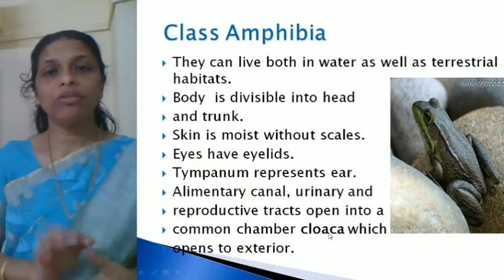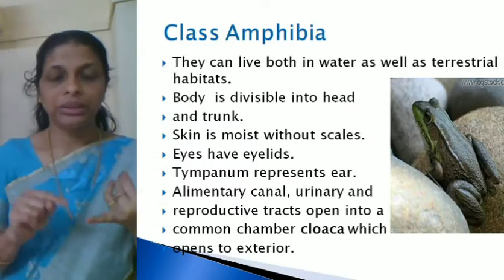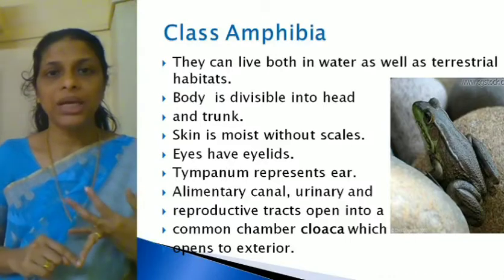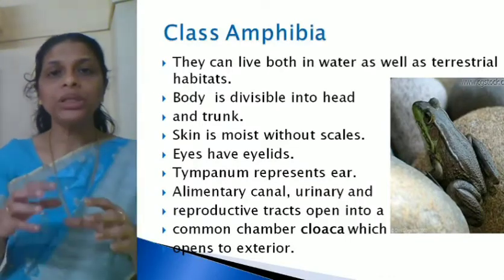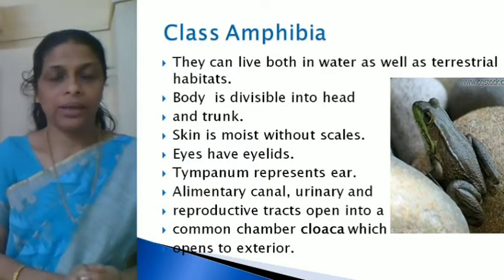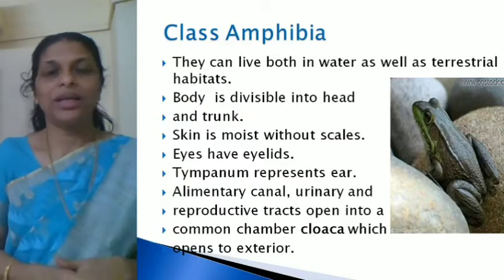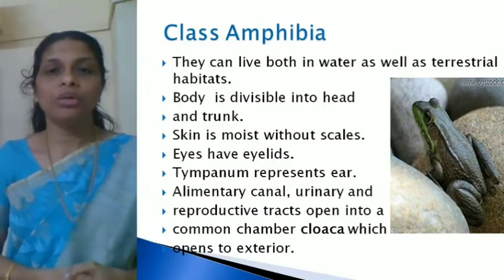Cloaca is a unique feature found in amphibians. What is that? The digestive tract or the alimentary canal, the reproductive tract and the urinary tract. All these three tracts open into a common chamber, and that chamber is called the cloaca. And it is the cloaca which opens to the exterior. So we'll be studying about this in detail when we discuss the frog.